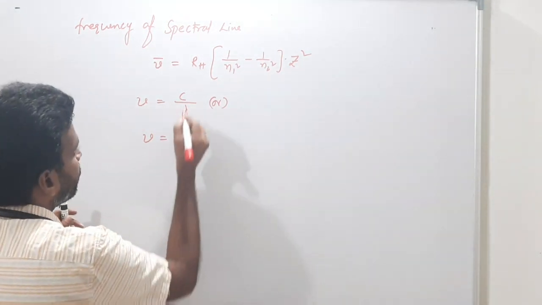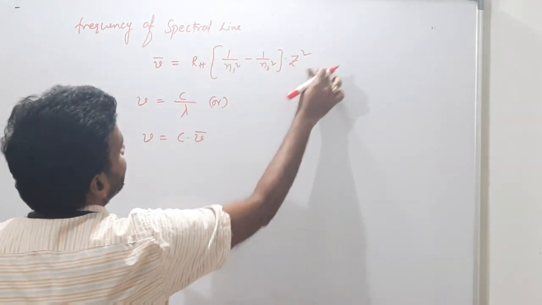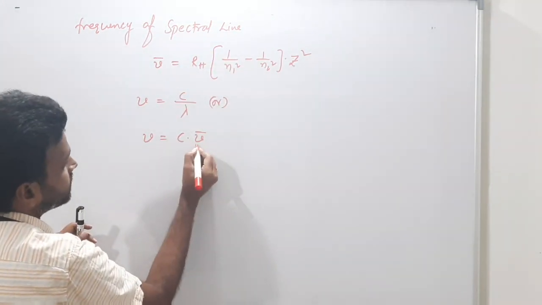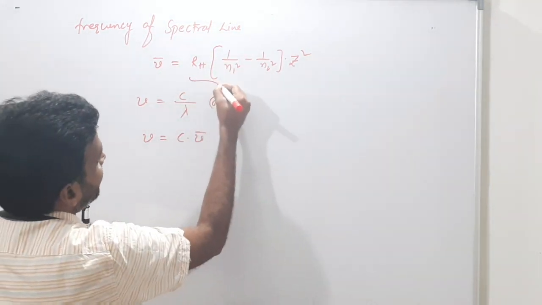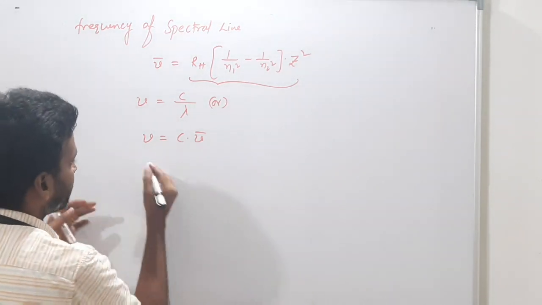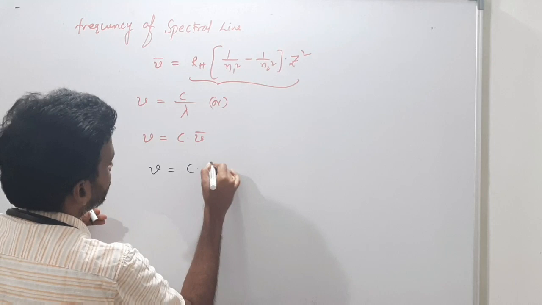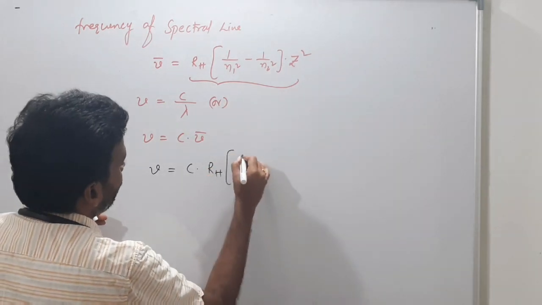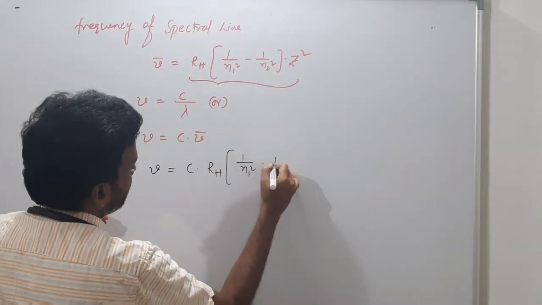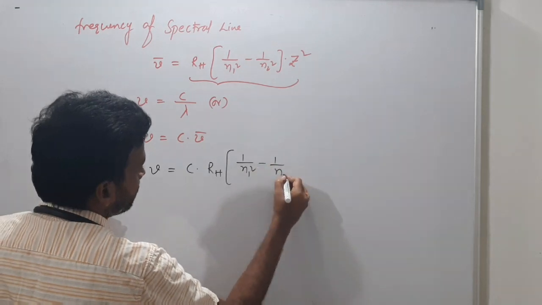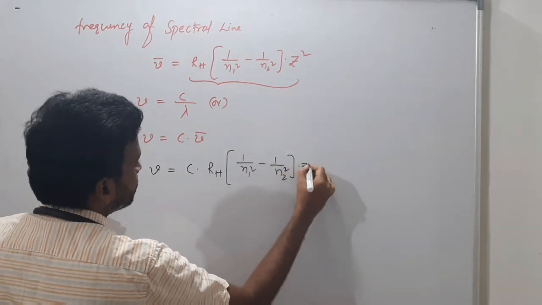Got it? So nu bar means what? This is completely called nu bar. So instead of nu bar we can write this one. So what can you write? Therefore nu is equal to c into RH into 1 by n1 square minus 1 by n2 square into z square.